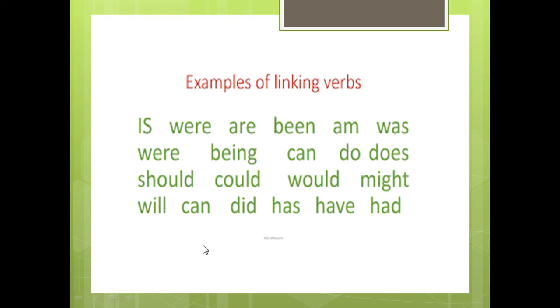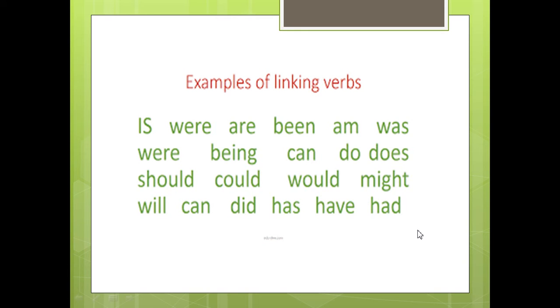What are the linking verbs? Linking verbs are mainly verb to be in all its cases, like is, were, are, been, am, was, being. Also we have can, do, does, should, could, would, might, will, did, has, have, had, become, look, seems. All these are verbs that we can call linking verbs.